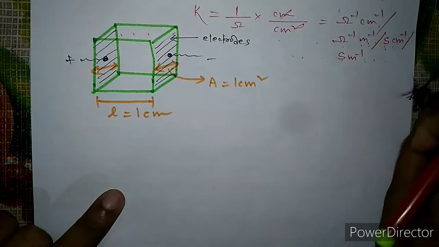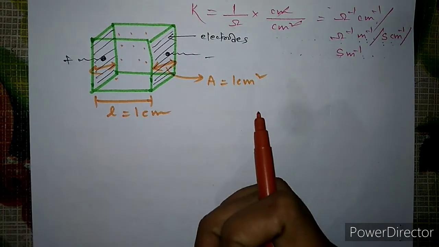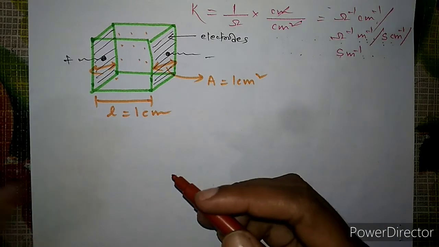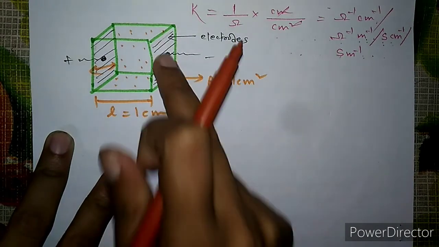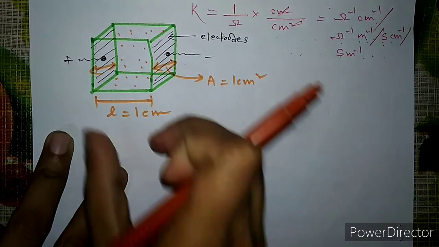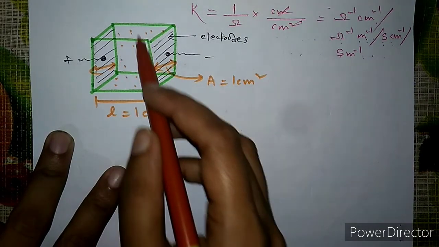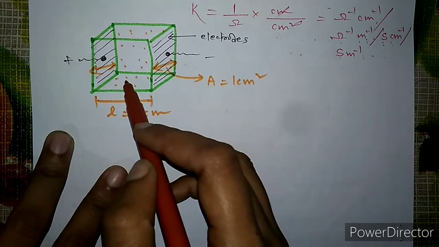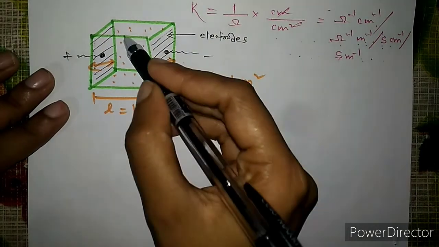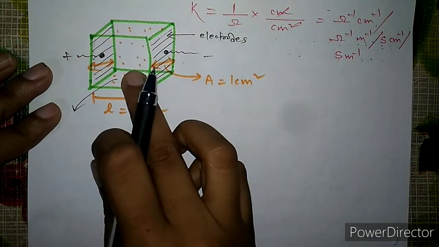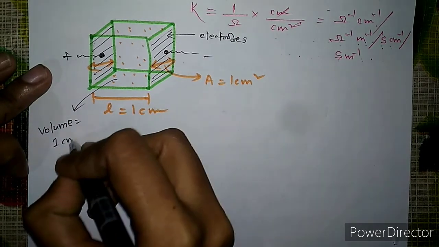Once we are taking these electrodes, connected to the battery, we have taken the length and the area as 1 centimeter and 1 centimeter square respectively. Now there will be some electrolyte present here, because we are talking about a cell. The volume which this electrolyte is occupying will be equal to 1 centimeter cube.